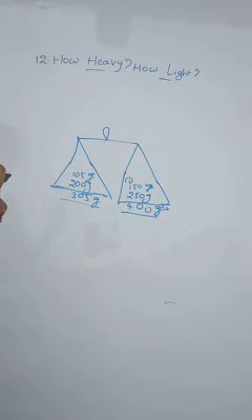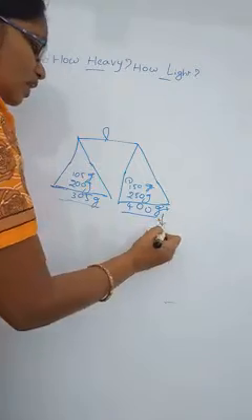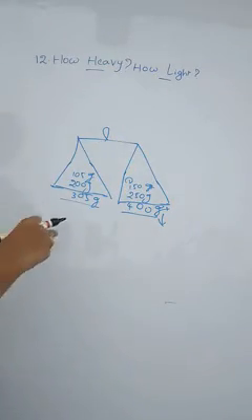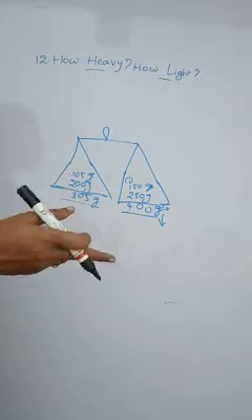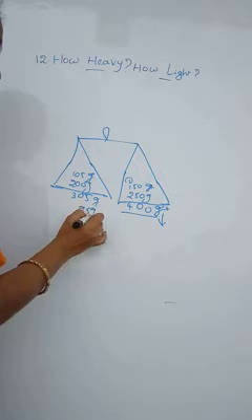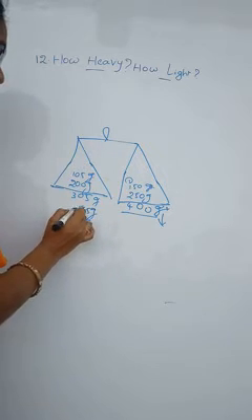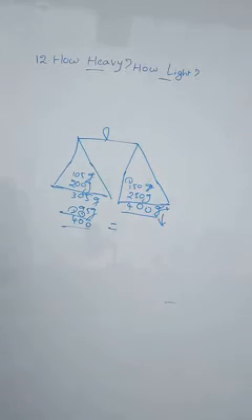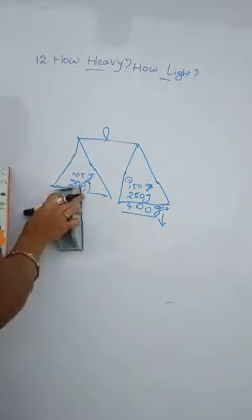Which comes down? This one comes down. Which weighs more? The balance comes down. If these two must be equal, what should we add here? If we add 95 grams, these two will be equal. 400, 400. Okay.